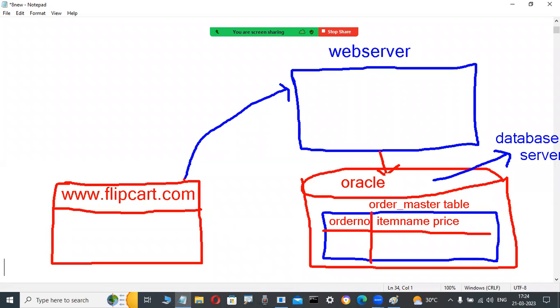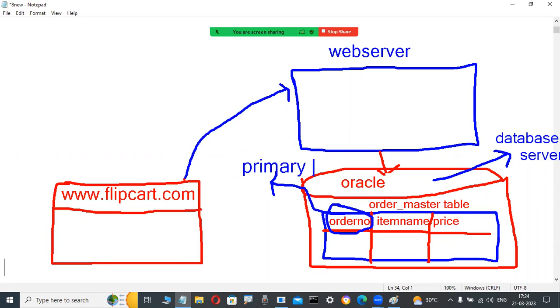Now observe here. This is a database. This database is not visible to the customer. Internally it will be there. Everyone who is a web-based application programmer, maybe Java, .NET, Python, PHP, knows this entire architecture well. Now, roughly for non-technical persons, observe here. In a real-time project, on the database side, this order number is declared as a primary key. Primary key means uniquely identifying a record in a table, and it does not accept duplicate or null values. Don't worry what the primary key is.